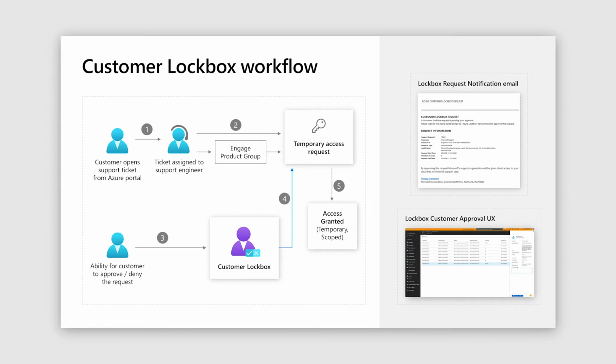Now, there are also a set of additional controls that are implemented in step 2. Engineers are provided with a secondary identity, so they use a different identity from their corporate credentials to connect to the Azure production environment. We also have multi-factor authentication enabled by default, and that's mandatory. So the engineer will have to authenticate using a second factor to log into this system.